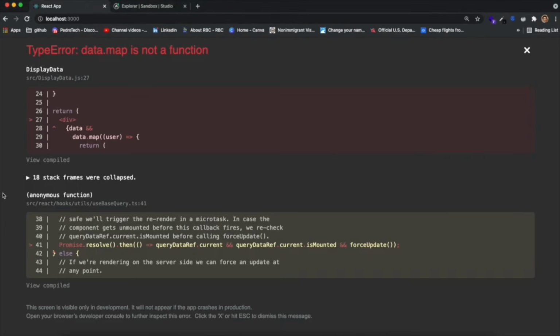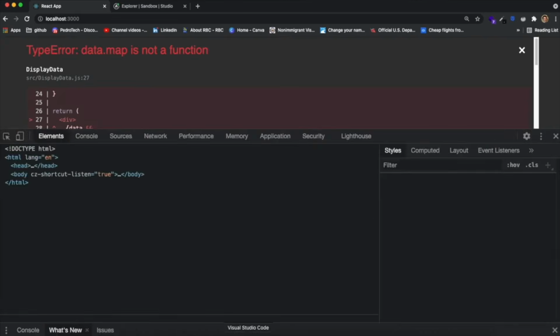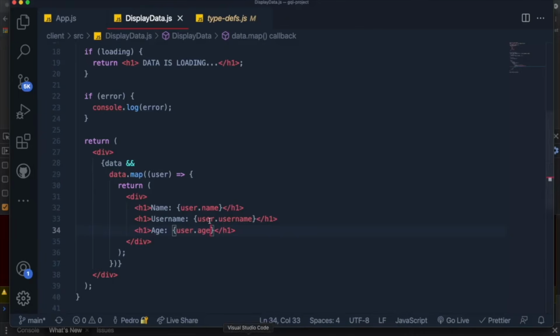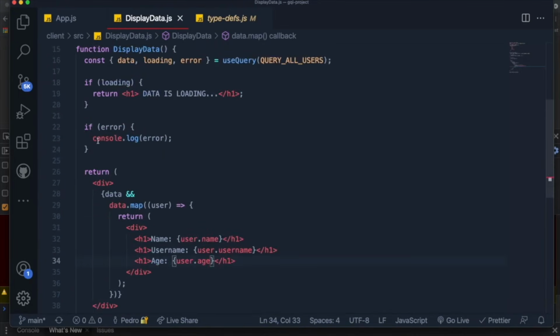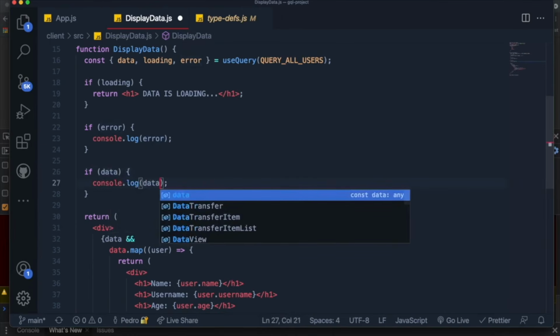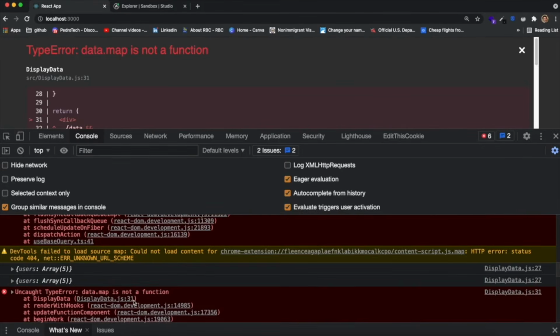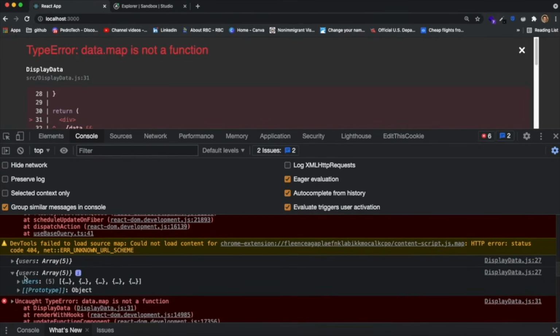And you should see that now it should be displaying, but it isn't. It is saying that data.map is not a function, which is kind of interesting. And I know why this is happening, but if we recall our console log, I don't know if I deleted the console log. I did, but basically in our console log over here, I'll just do it again like this. If data, let's just console log data. Look at what happens. The data that we're receiving isn't just an array. It's an object containing a field called users and then an array of the data.